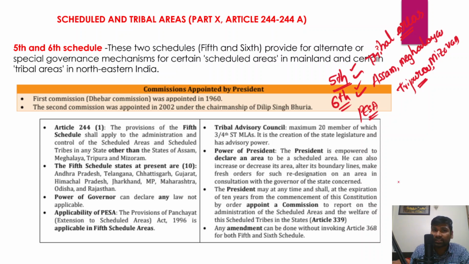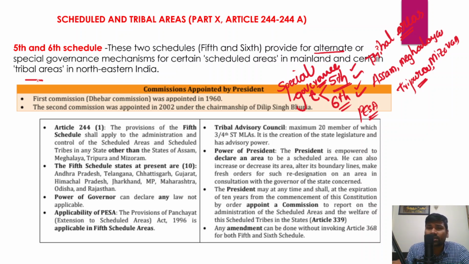Okay, so in fact these two schedules provide alternate or special governance mechanisms, right? So governance in 5th and 6th schedule areas is not similar to the governance in other parts of India, right? So therefore the 5th schedule and 6th schedule provide special governance mechanisms for certain scheduled areas in mainland India and certain tribal areas in the northeastern part of India.